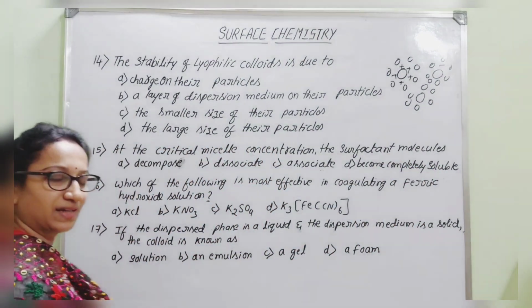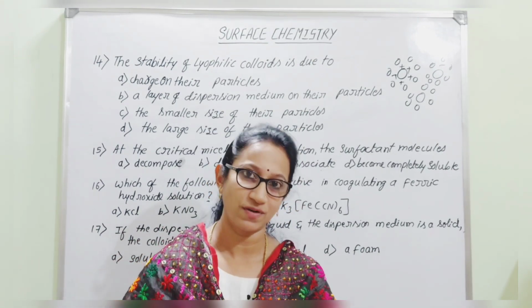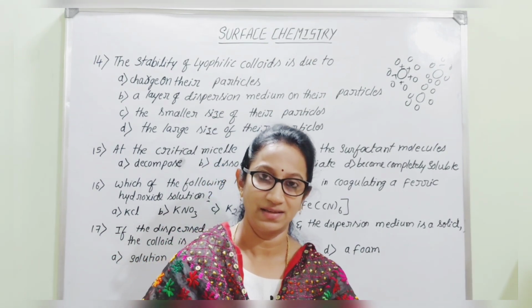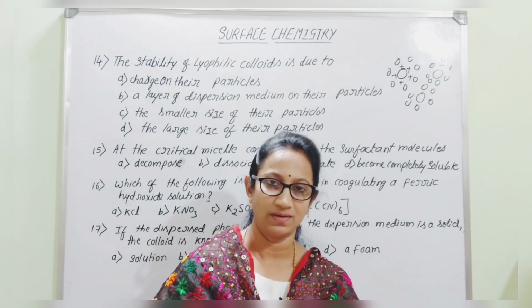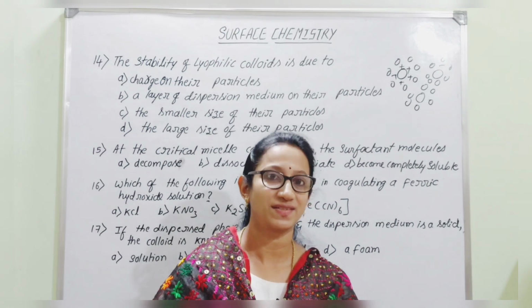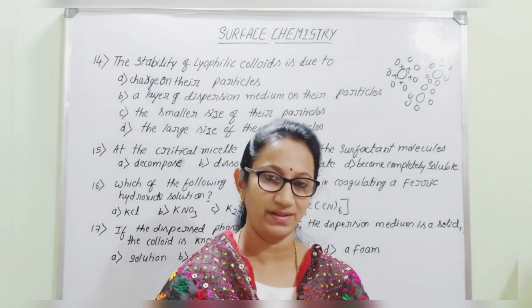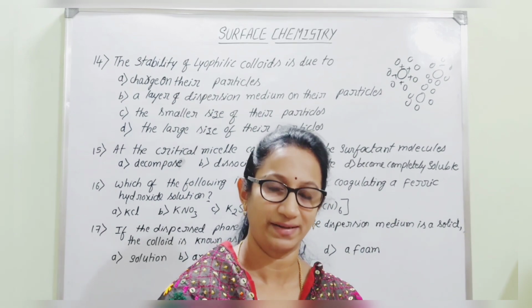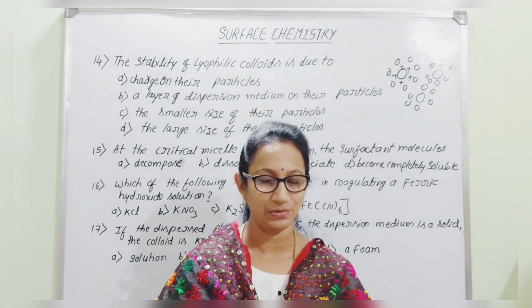Consider, for example, detergents that we use for washing purposes. If you take a bucket full of water and add one spoon of detergent powder and mix it well, you will not find any turbidity or precipitate inside that bucket. Initially it will be acting as an electrolyte, so you will get a clear solution.